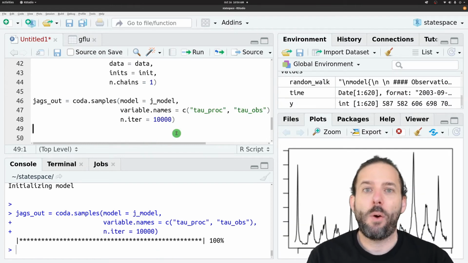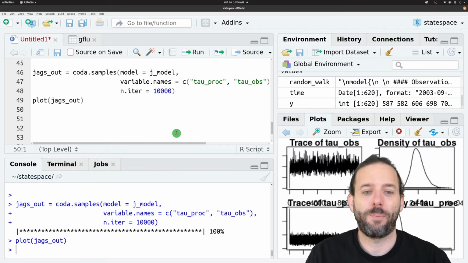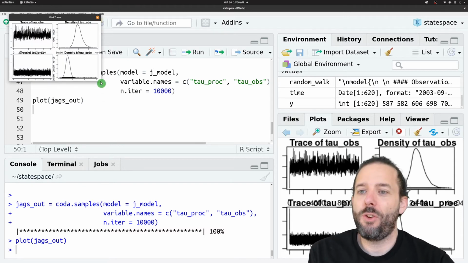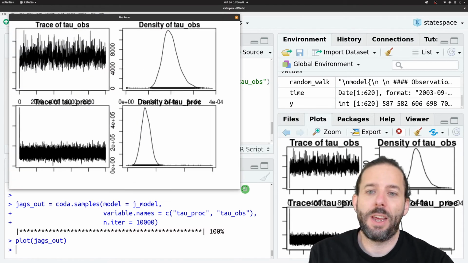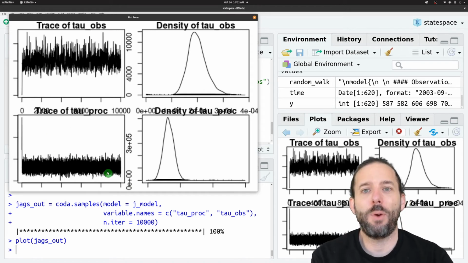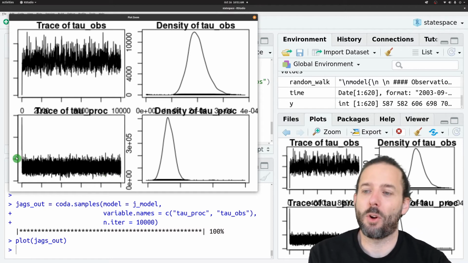And so then we can go ahead and plot these samples, get some information on these samples by plotting this jags.out object. And if we do this, we'll see a couple of different things. The first are the trace plots. And this is how we tell whether or not we've managed to go through the burn-in.